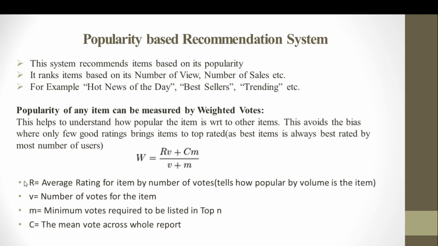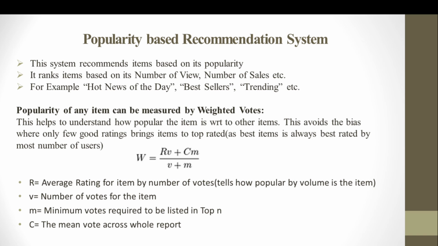So here, R means the average rating for the item. Then we have V. V stands for the number of votes for the item. That means for this particular item, how many votes have been given, right? So the multiplication of R and V collectively gives us an idea that this is a popular item, but amongst how many people, or how many votes, right? Then the next parameter we have is M. M means the minimum votes required to be listed in the top 10.